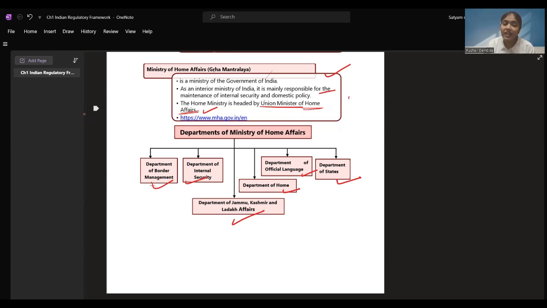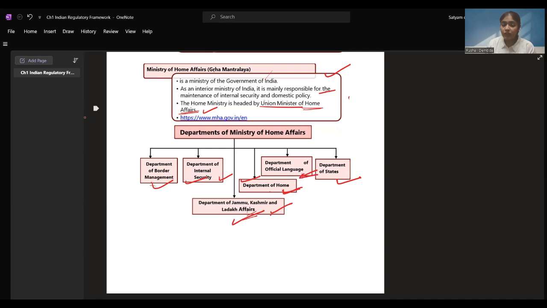Border management we discussed, internal security, the police and so on come under these departments. Under the Department of Jammu, Kashmir and Ladakh, all the fights or wars that are going to be taken care of, the people who are there, the soldiers who are there, come under this department. Department of Home, all the home ministry affairs, the decisions to be taken for the nation, are under the Department of Home.